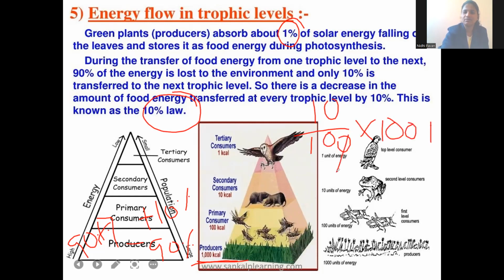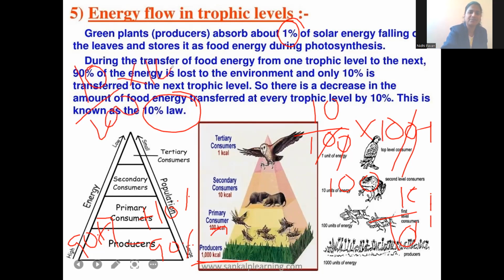1000. So one cancel, one cancel, one cancel, one cancel. So here, 100 kilocalorie out of 1000 kilocalorie of energy will be shifted to the next level. Again, 10% of 100 when you do, you will get around 10. So you will get around 10% of energy to the secondary consumer. The next one, the tertiary consumer, will be getting 1 kilocalorie of energy.